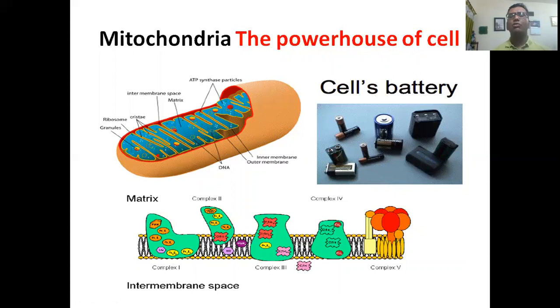and by those energy coins, cells or living bodies survive. That's why it is called the powerhouse of the cell or power generator of the cell, my dear students.